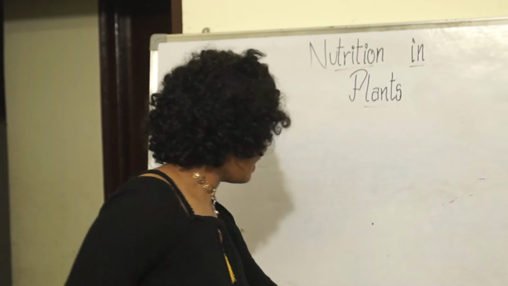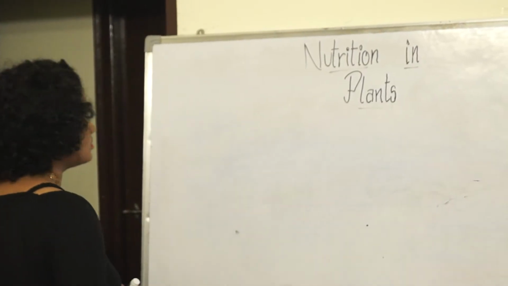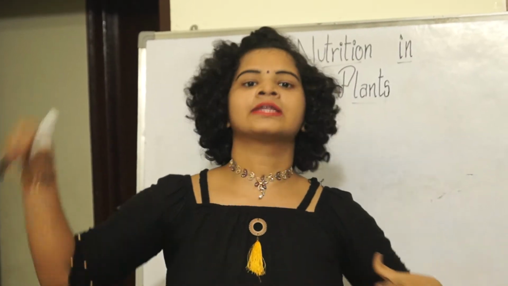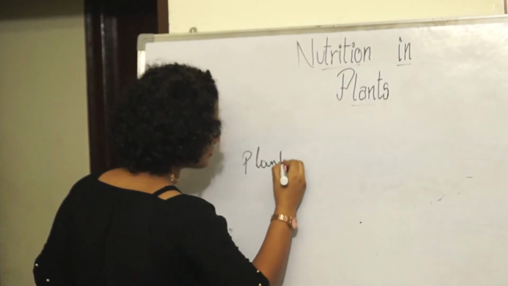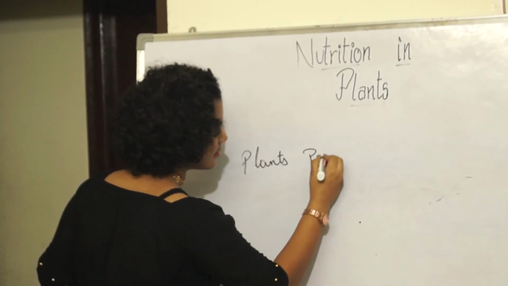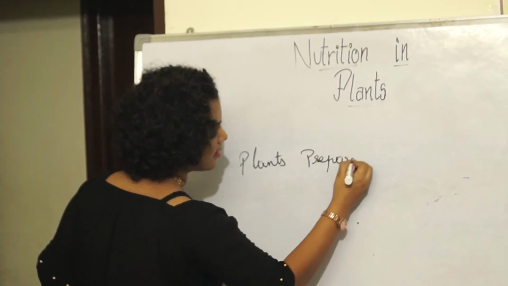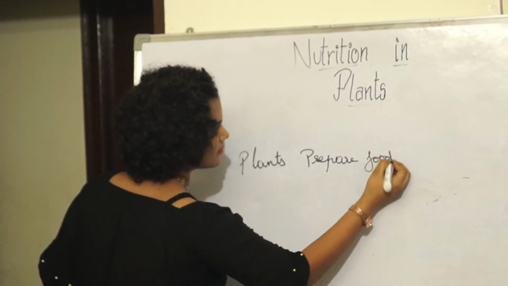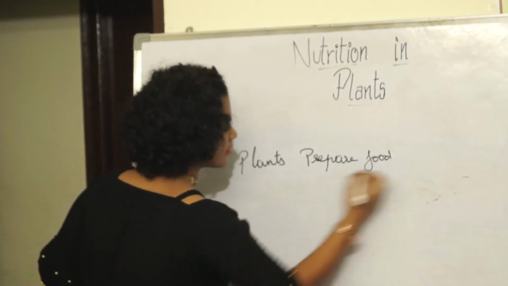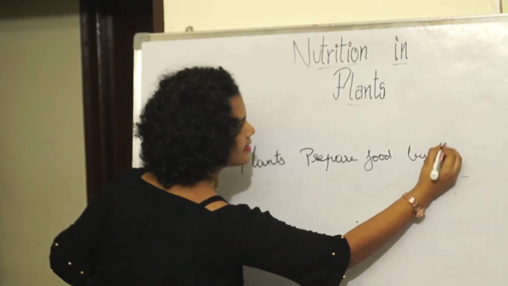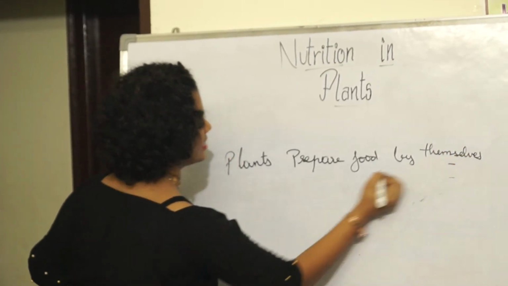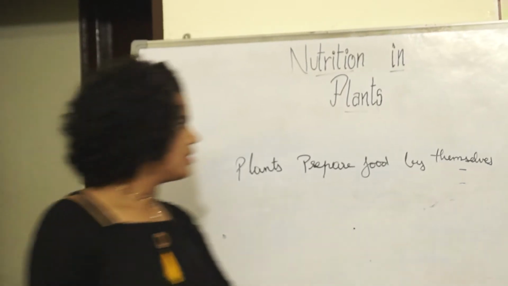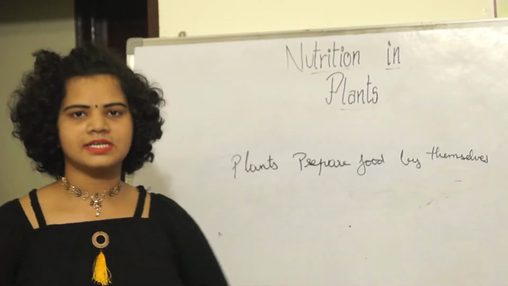Before we have the plants, the plants prepare food by themselves. So plants prepare food on their own. Let us write down here: plants prepare food by themselves, right? So here the plants prepare food by themselves.